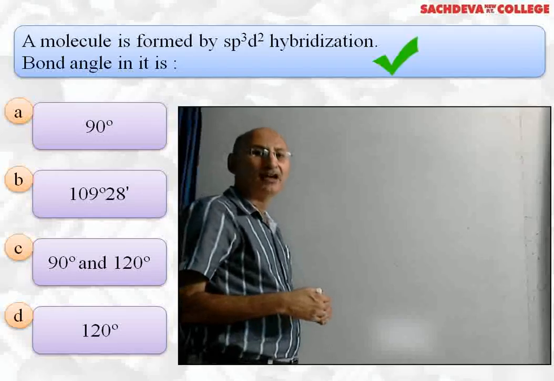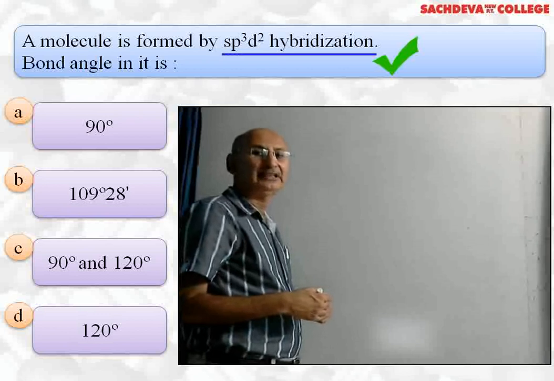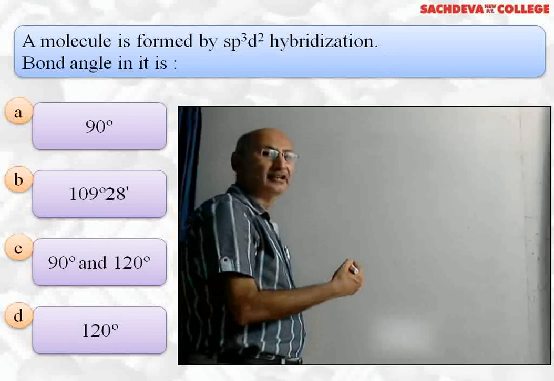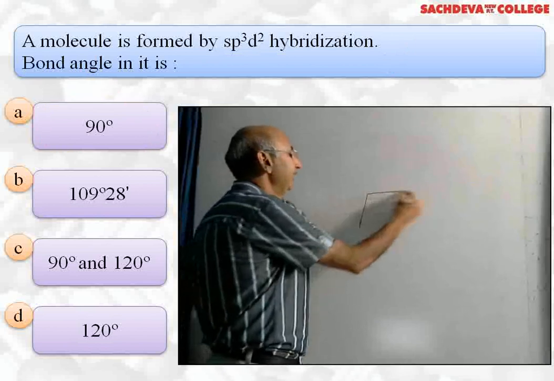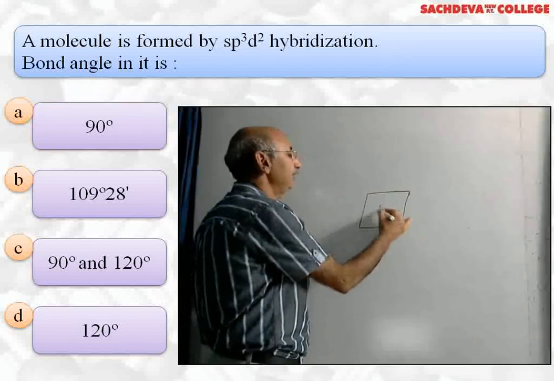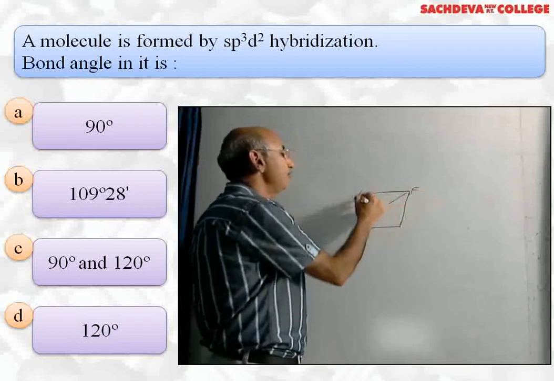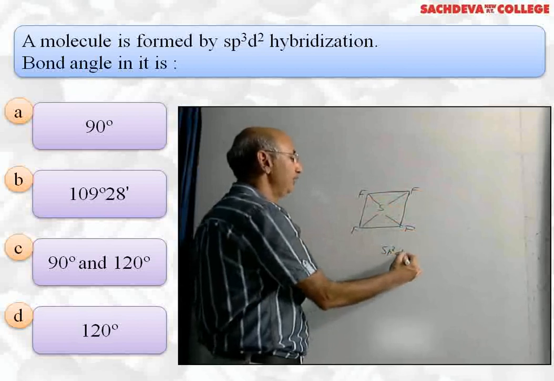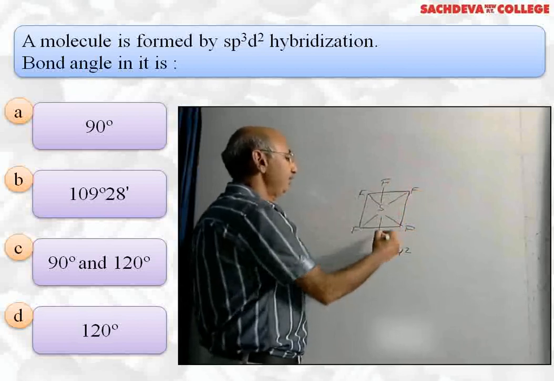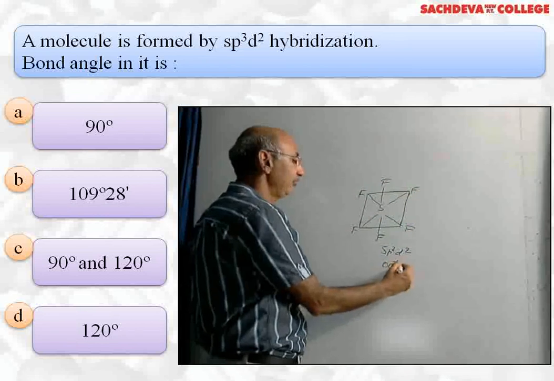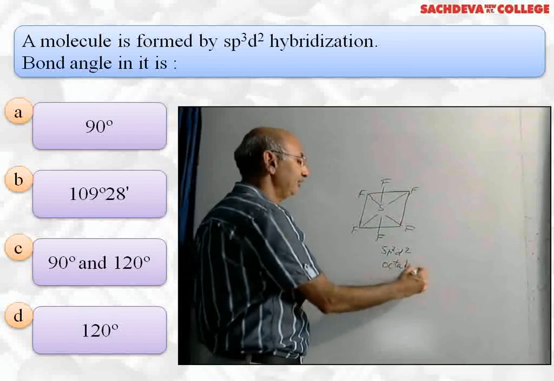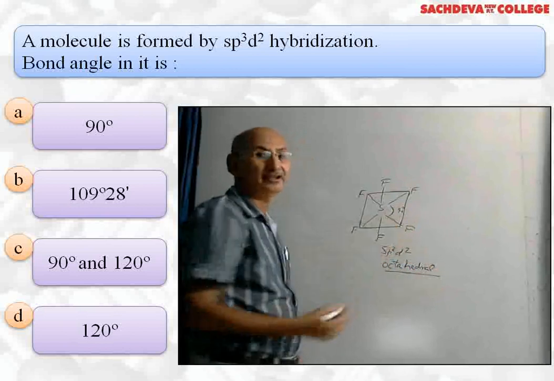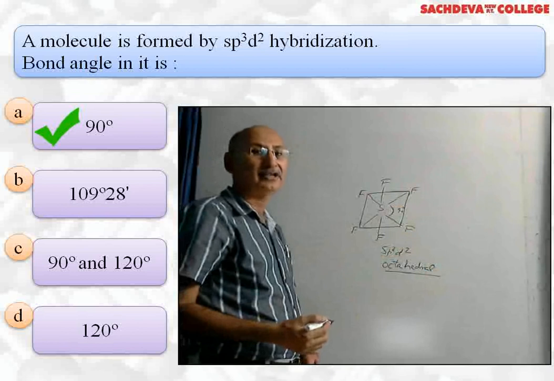Next question, a molecule is formed with sp3d2 hybridization. The bond angle in it is... the correct answer is 90 degree. Why? sp3d2 hybridization, in case of SF6, let's take up the example. SF6 molecule has got sp3d2 hybridization and its shape is octahedral. Whenever there is sp3d2 hybridization, the shape will be octahedral and each bond angle is equal to 90 degree. So the correct answer is A part, 90 degree.